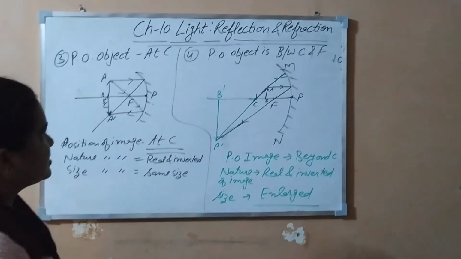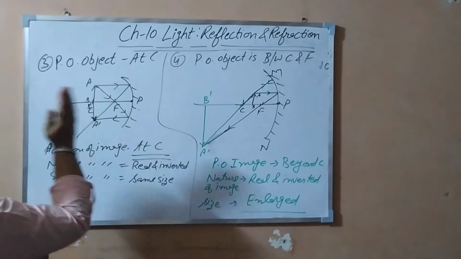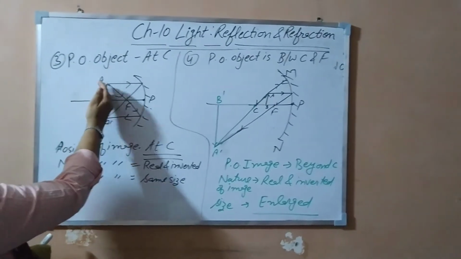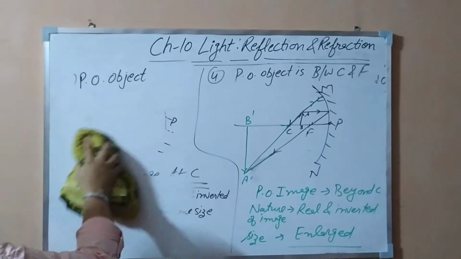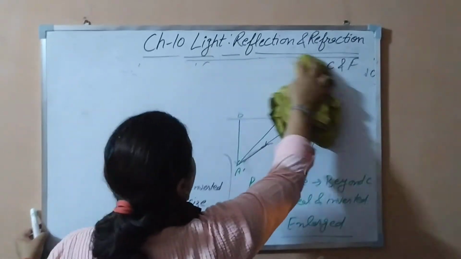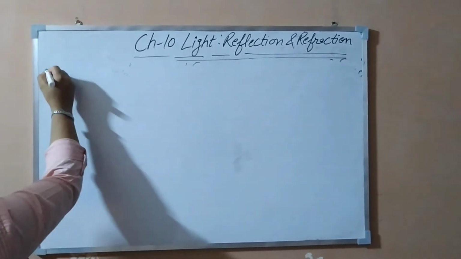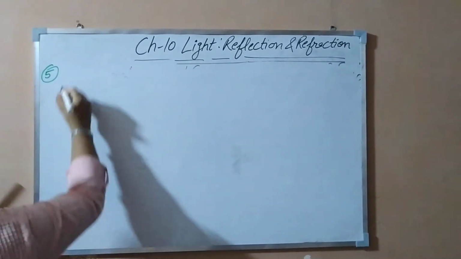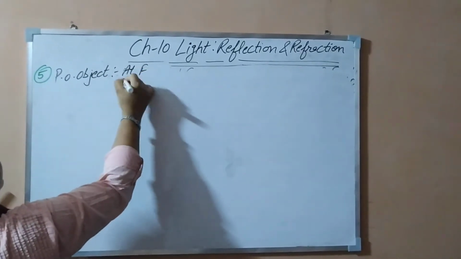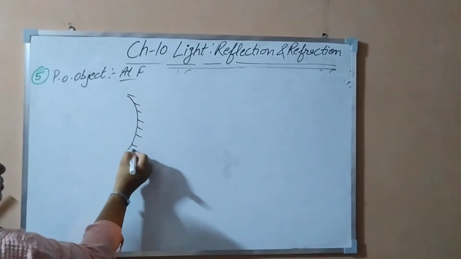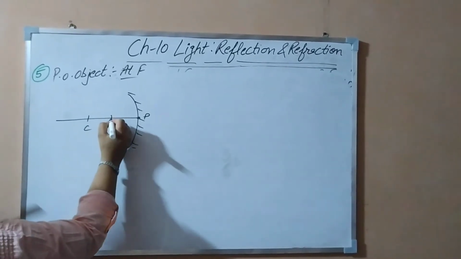Now let's do the other cases also one by one. Okay, we are coming from infinity near to the mirror. First we have done at infinity, then beyond C, at C, between C and F. Now let's do the case when it is at F. The position of the object is at F. Let's do that. Fifth one, the position of the object is at the focus, meaning the optical needle or any object is at the focus. So you have the pole, the focus, and here is the center. So we will situate the object at the focus only.